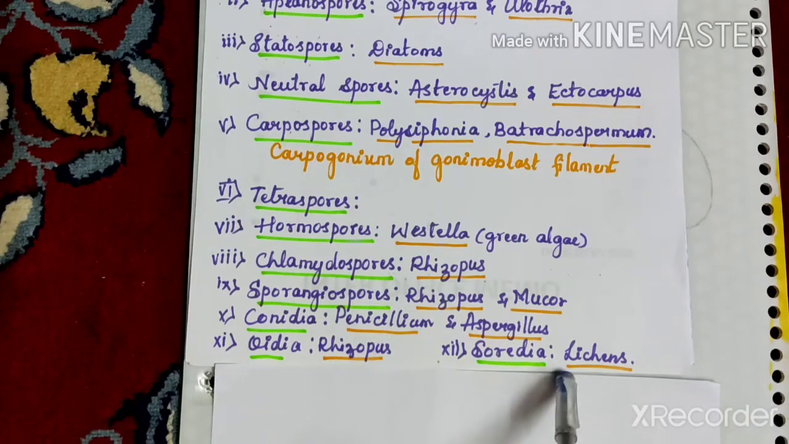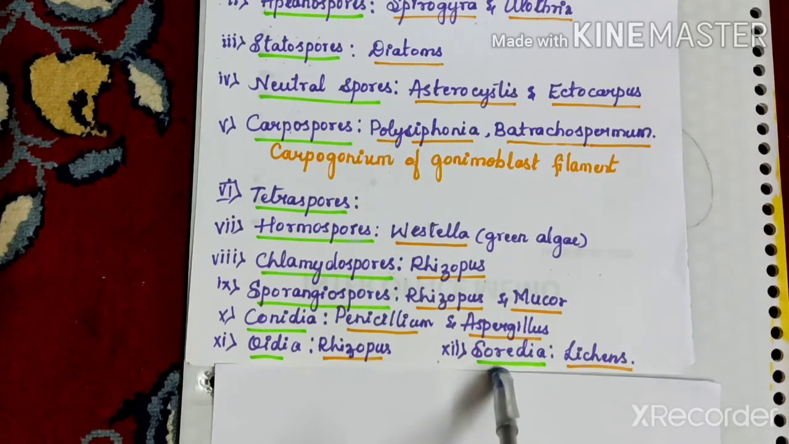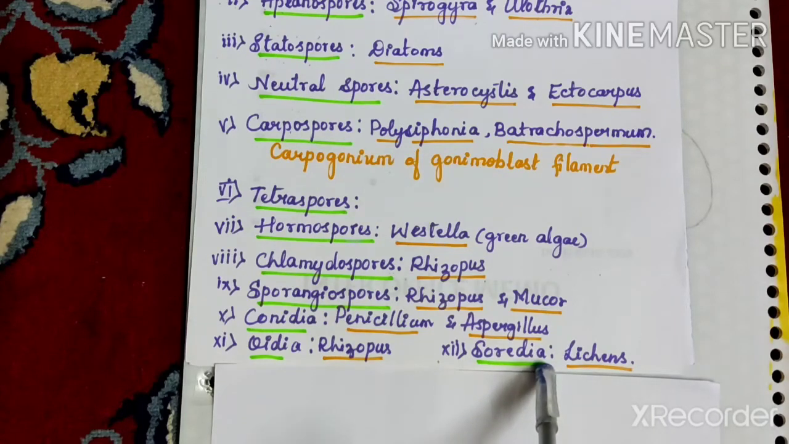And the next one is Soredia. Soredia are the special kind of spores produced in the sporangia of the lichens. These are the different types of spores produced in plants. So if I say about the sporulation in amoeba.